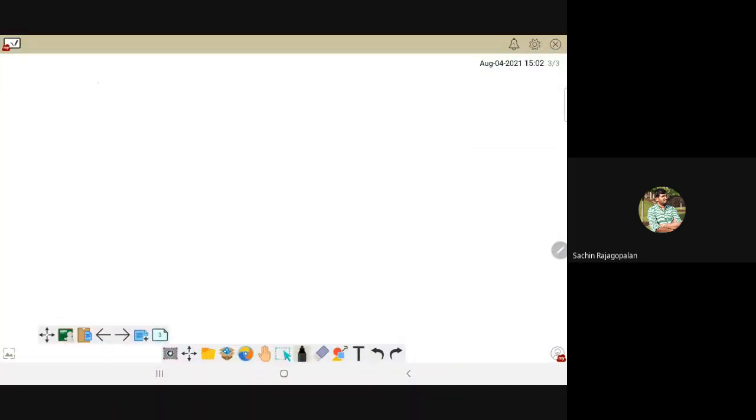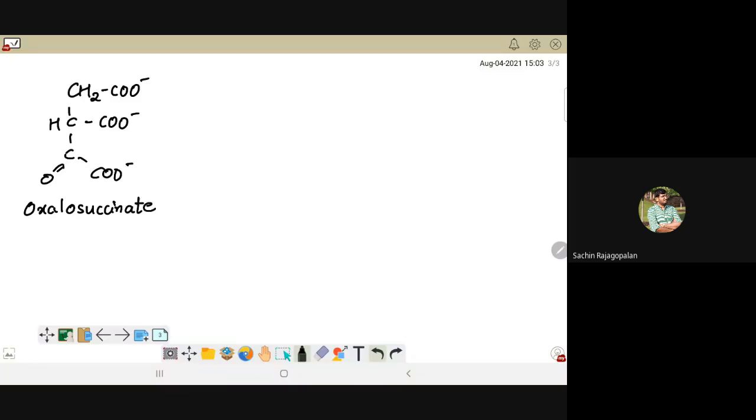So what we have with us is oxalosuccinate at this point, which looks like this. And it's a tricarboxylic acid. This is my oxalosuccinic acid or oxalosuccinate, and I'm going to remove carbon dioxide. I'm going to carry out decarboxylation. The carbon dioxide that is removed is this part. Okay, so this is what we are going to get rid of in the process.